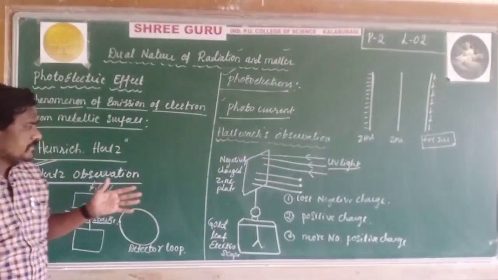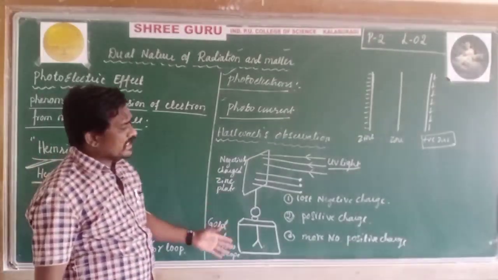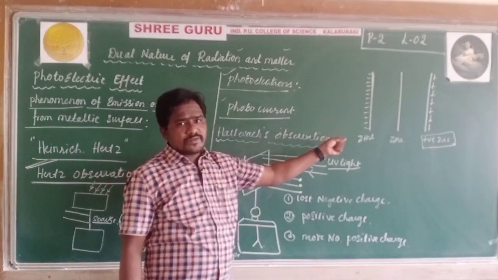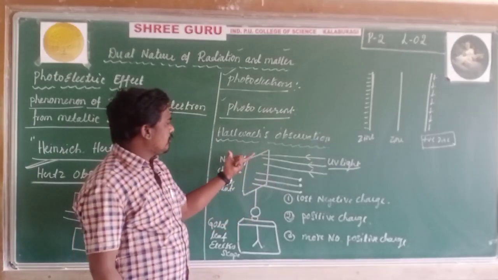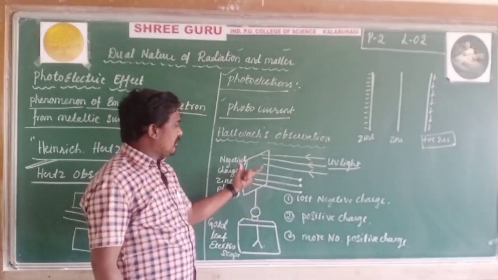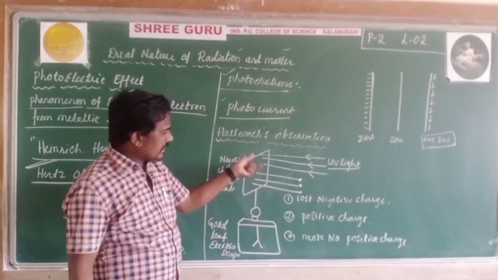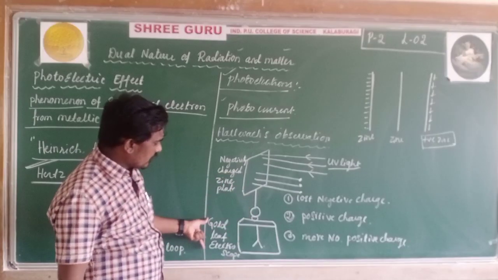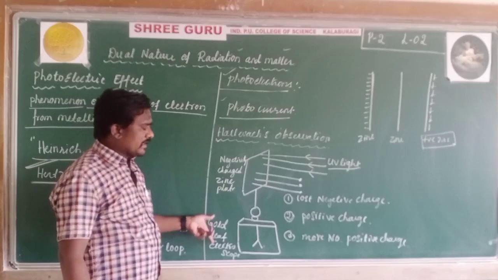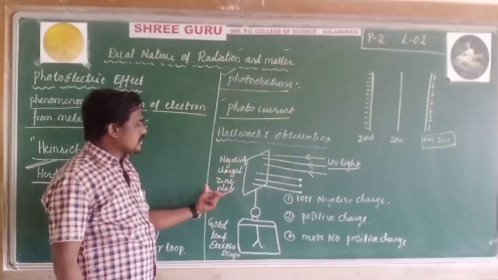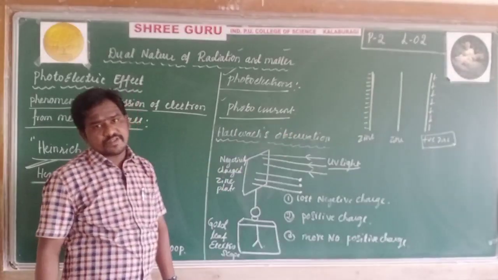Hallwachs observed that a negatively charged zinc plate becomes positive. It means that electrons are removed from that particular metallic surface, the zinc plate, by the experimental setup of a gold leaf electroscope. He observed from this gold leaf electroscope that a negatively charged zinc plate becomes positively charged.